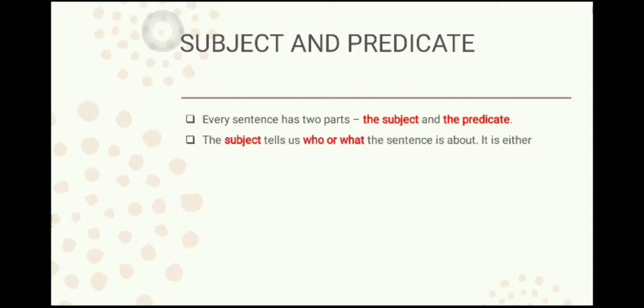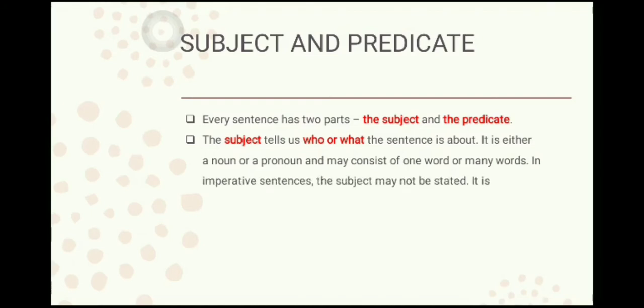Now, every sentence is made up of two parts. In the definition, I told you that you need a group of words and it must make complete sense to you. Similarly, a sentence consists of two parts, that is the subject and the predicate. Let us see what we mean by a subject. The subject tells us who or what the sentence is about. It is either a noun or a pronoun and may consist of one word or many words.